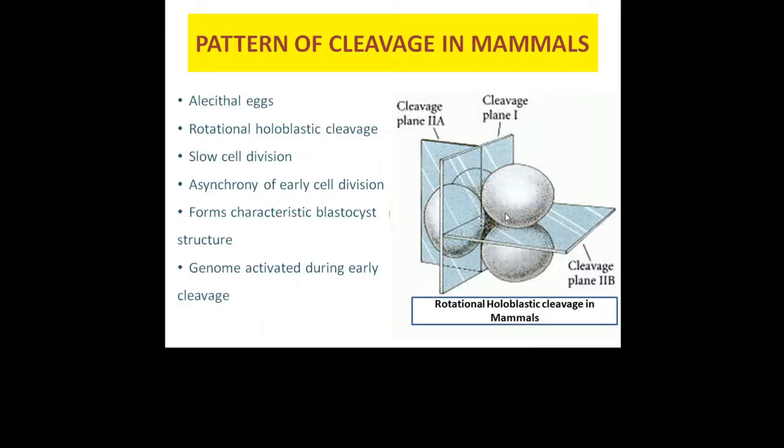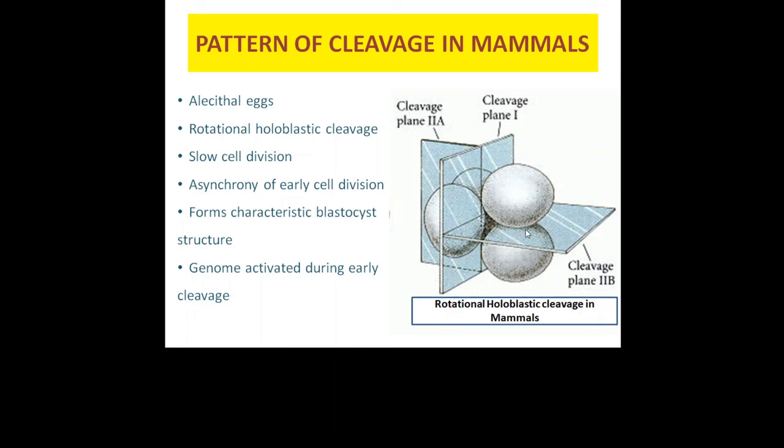This is all about the different patterns of cleavage. We have one slide on the pattern of cleavage in mammals, which include humans. So mammals have alecithal eggs. They undergo rotational holoblastic cleavage. So, the unique orientation of mammalian blastomeres in relation to one another: the first cleavage is a normal meridional division. However, in the second cleavage, one of the two blastomeres divides meridionally and the other divides equatorially. This is called rotational cleavage.